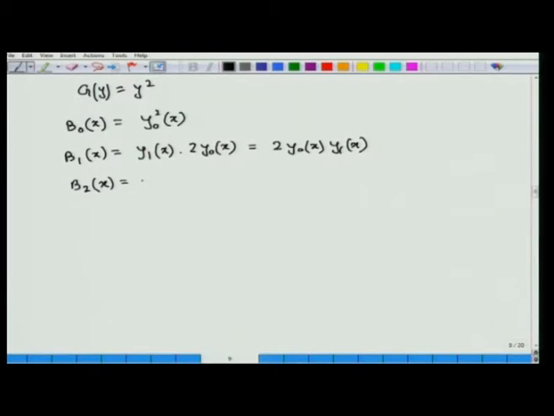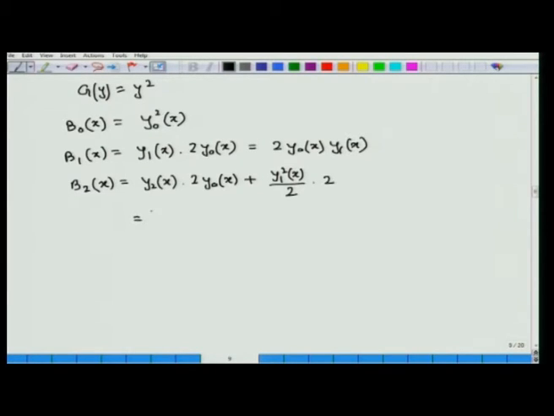Then b2(x) is equal to y2(x) multiplied with 2y0(x) plus y1²(x) by 2 into 2, because the second derivative of g with respect to y is 2, and therefore g double dot(y0) is simply 2.